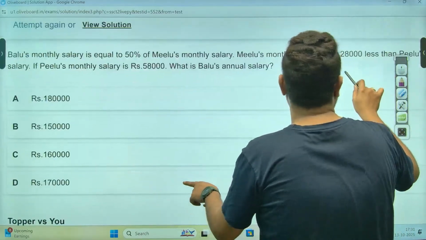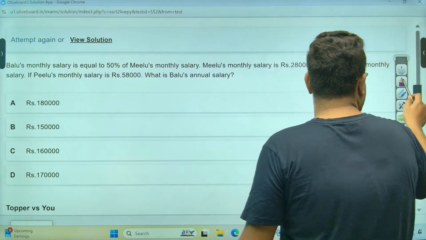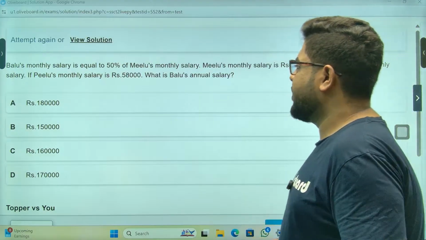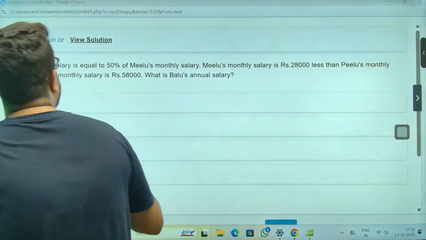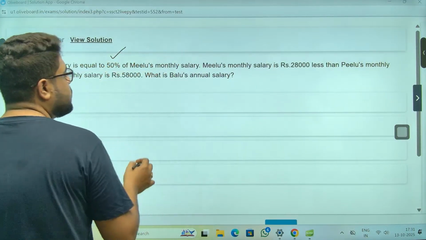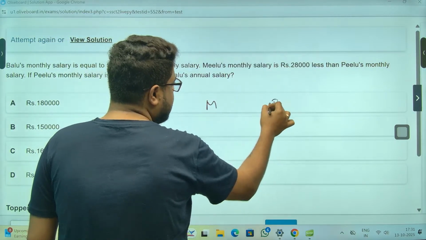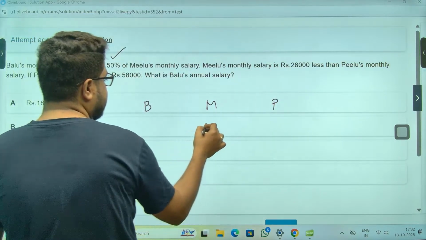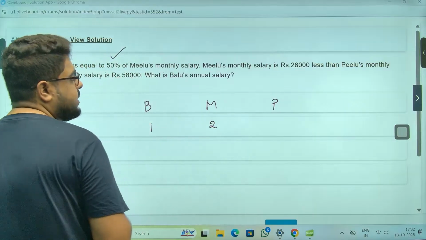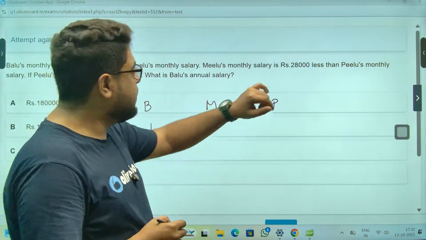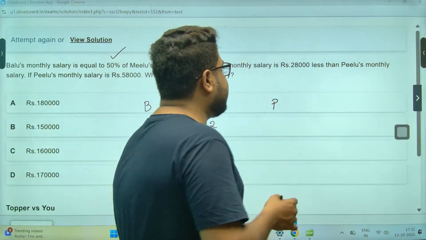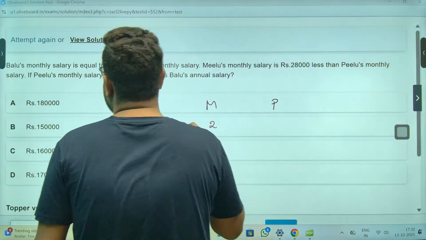This week's question seems very simple. ये तो बहुत ही आसान लग रहा है. Balu's monthly salary 50% of Milu's. Okay. Balu, Milu, Pilu. 50%. So Milu is 2, Balu is 1. 50% means half. Milu's salary is 28,000 less than Pilu's monthly salary.